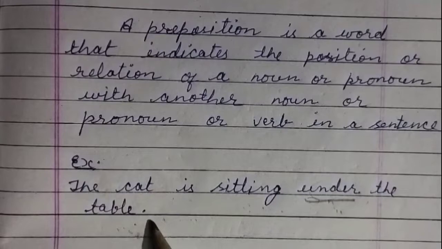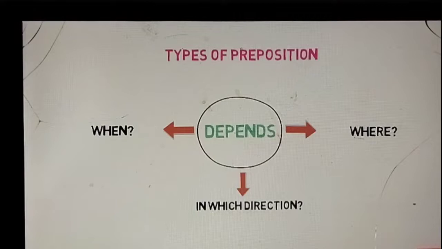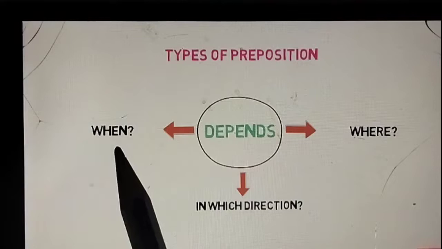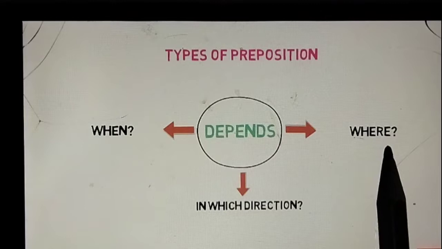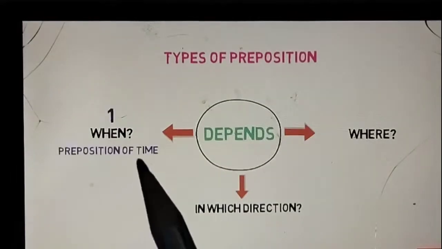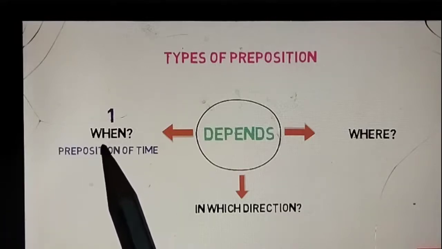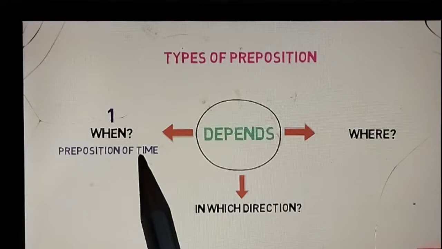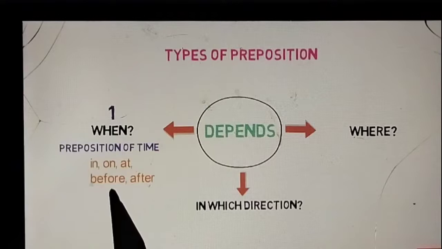Now, let's look into types of preposition. These are divided into 3 types depending upon 3 situations: when an event or thing happened, where an event or thing occurred, and in which direction an event or thing is happening. When a preposition describes when an event or thing happened, it is called a preposition of time. Examples of them are in, on, at, before, after.